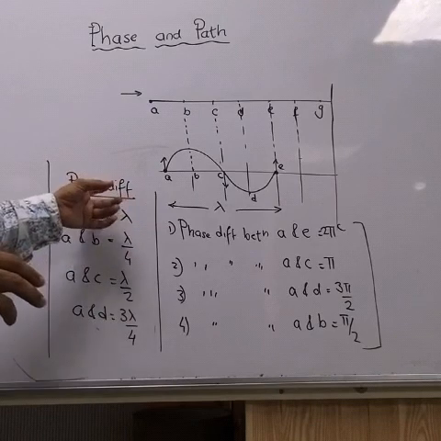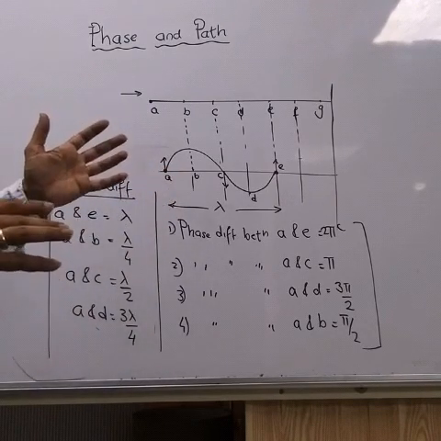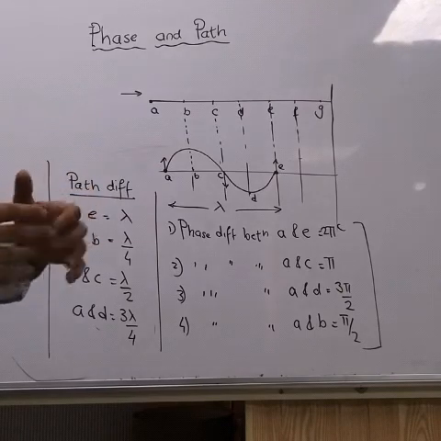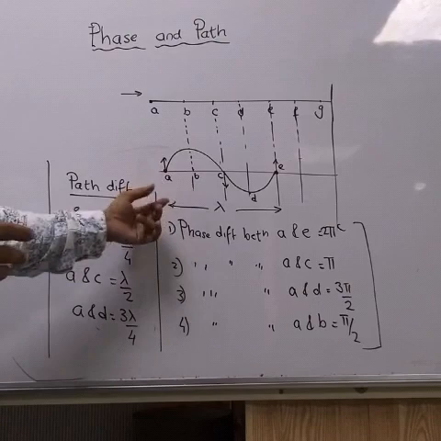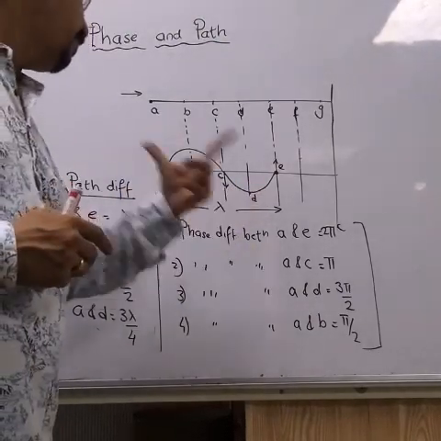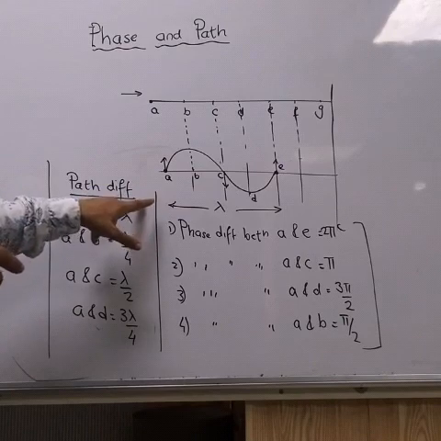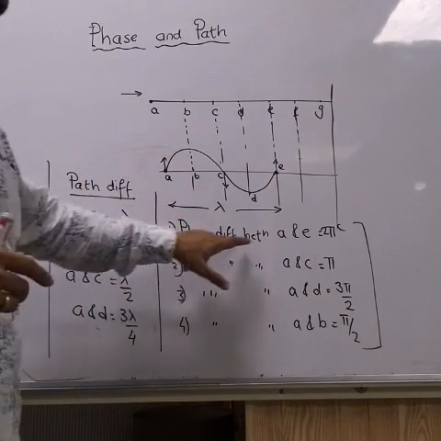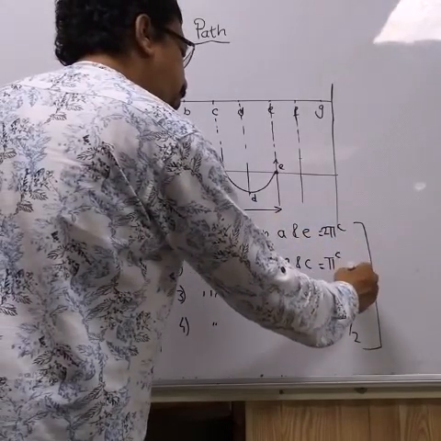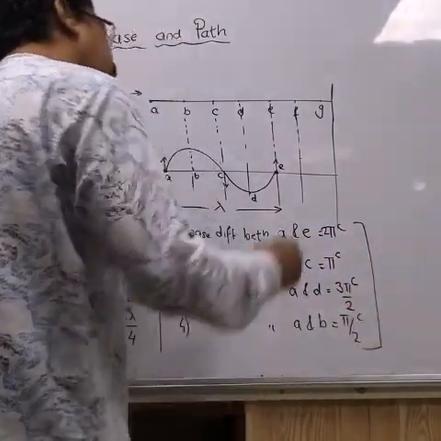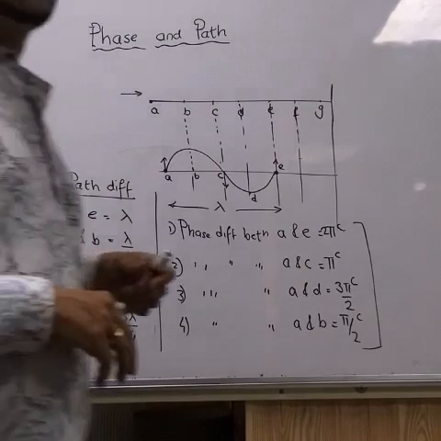And path difference between two particles, this we can find by using the wavelength lambda. So path difference is measured in meters or angstrom, but phase difference is measured in angle, in radians. That's about phase and path.